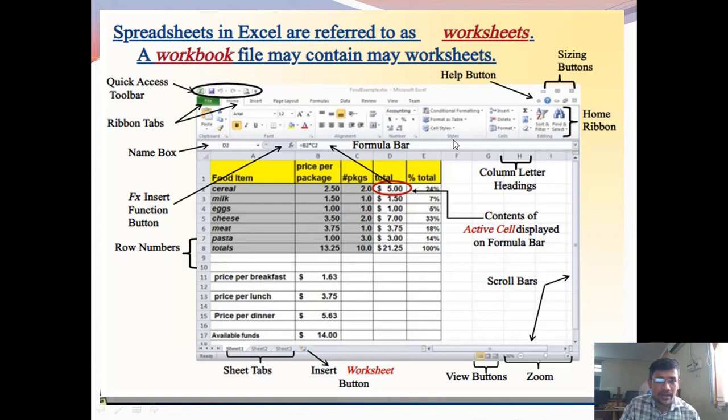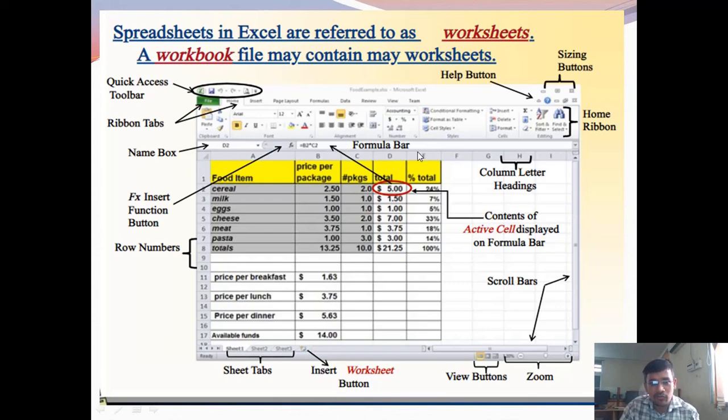Below the home ribbon we find the name box. This is the name box. It displays the name of the active cell. Beside this name box you will find the formula bar.